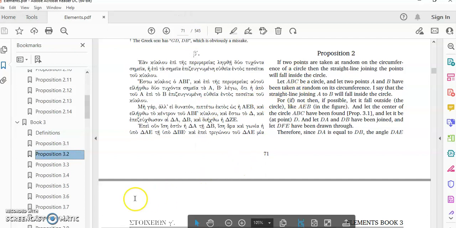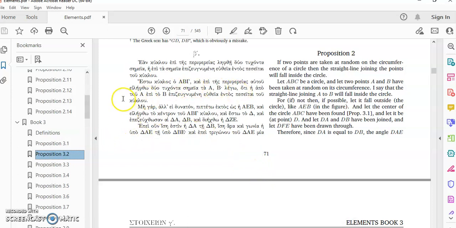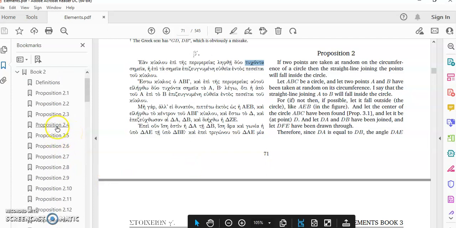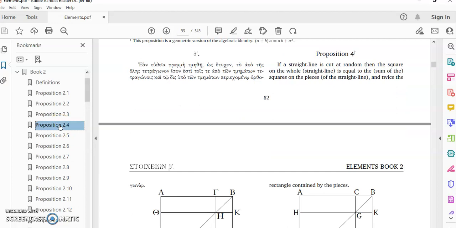In proposition 2, we see use of the word tichonda, and that means by chance or random. And then, as one of my subscribers from Australia mentioned, in 2.4 we see the expression os etichen, which, as he correctly mentioned, means as it happened.